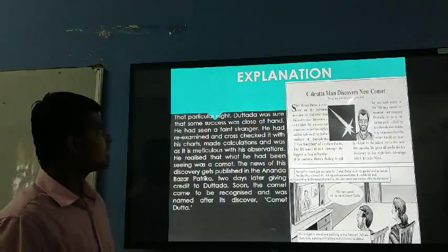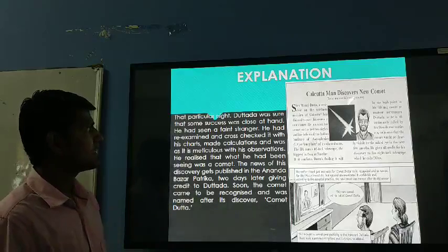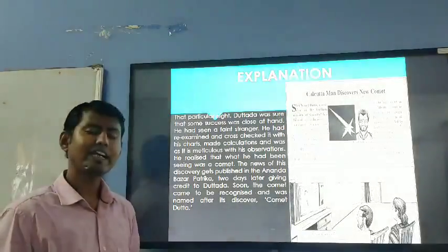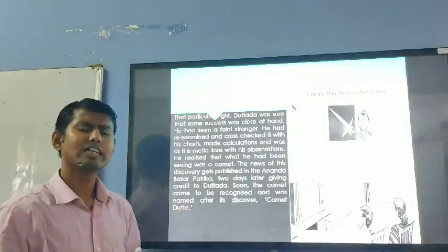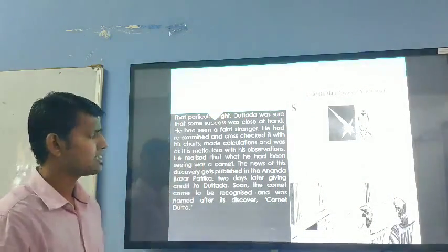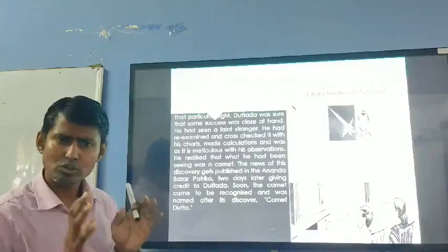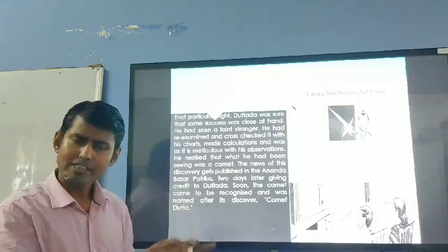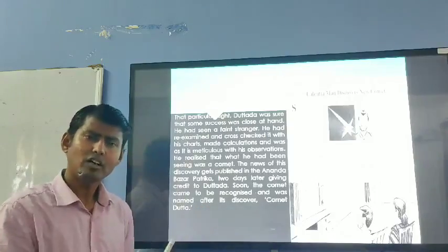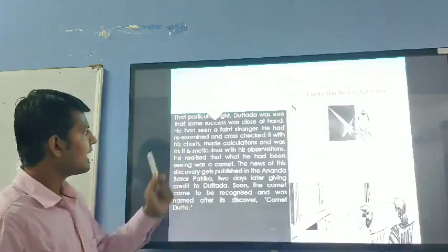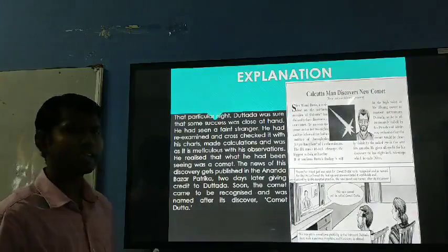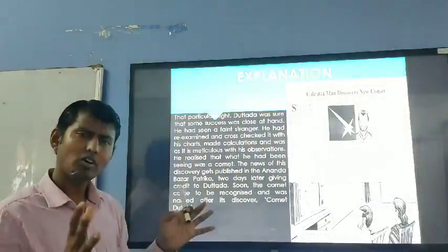That particular night, Dutta was sure that some success was close at hand. He had seen a faint stranger in the sky with the help of an 8-inch telescope. But he was not certain whether what he had seen was a comet or something else. He examined everything and cross-checked all the details.